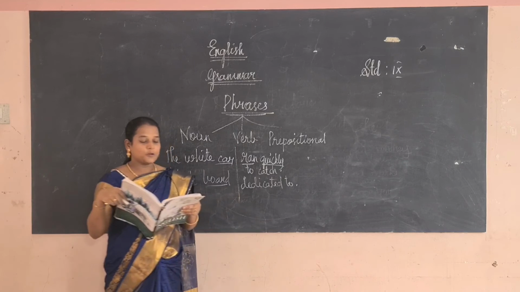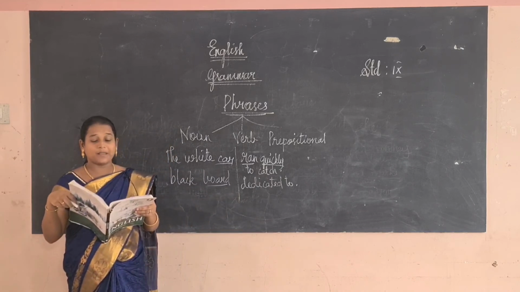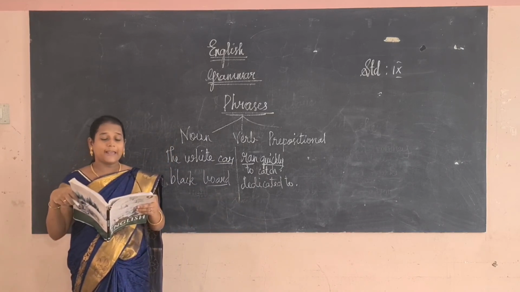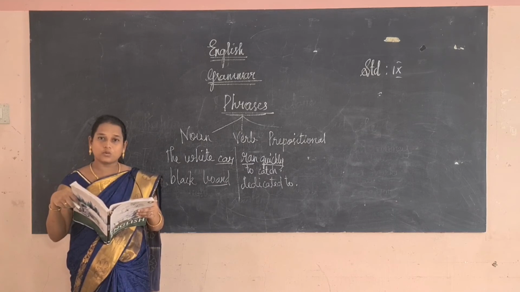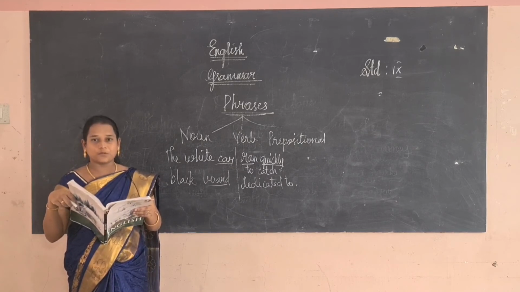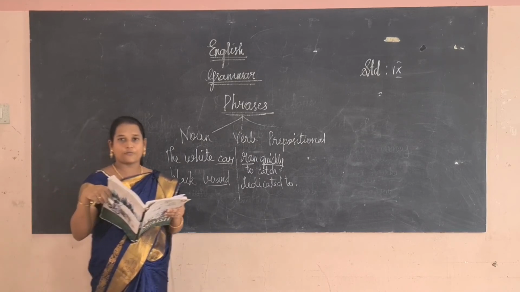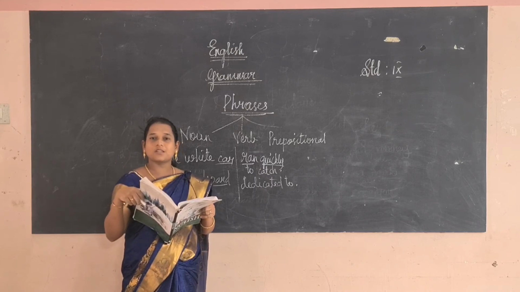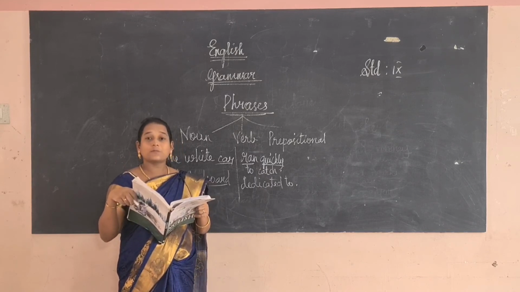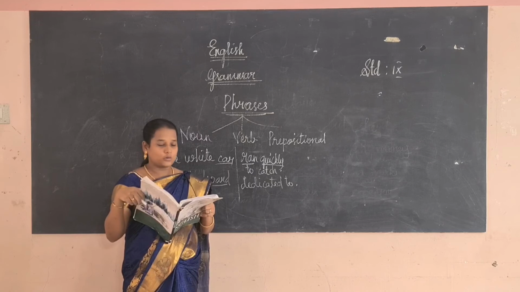Prepositional phrase. A prepositional phrase is a group of words that begins with a preposition and helps to explain the relationship between two things. Preposition shows the position of the noun. It begins with the preposition and helps us explain the relationship between the two things.